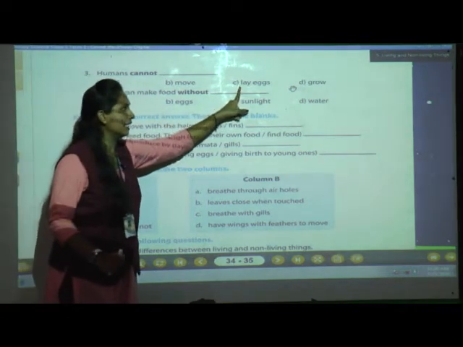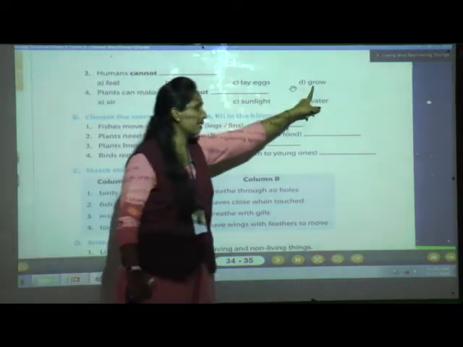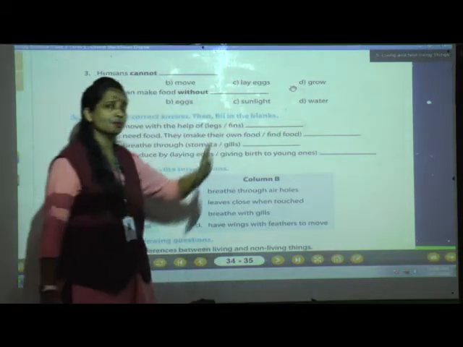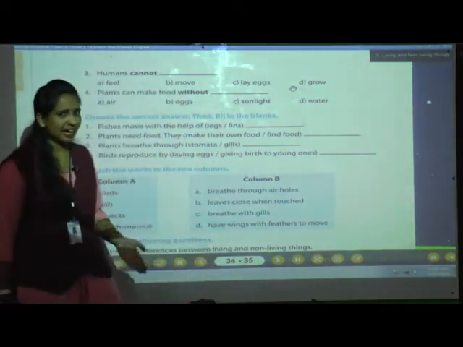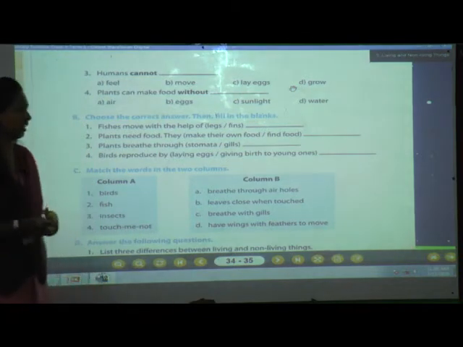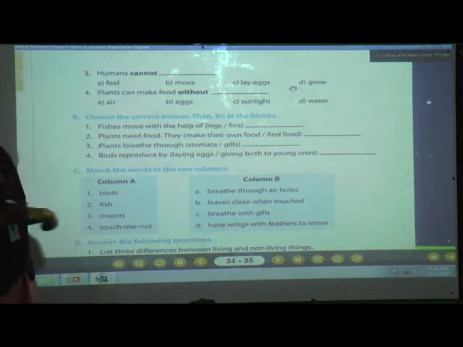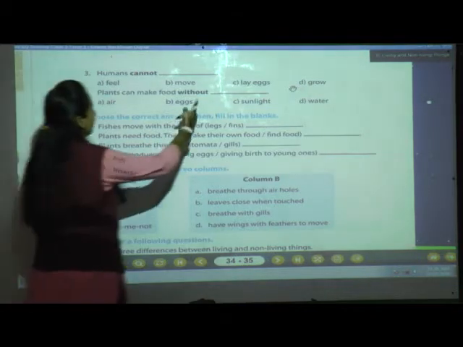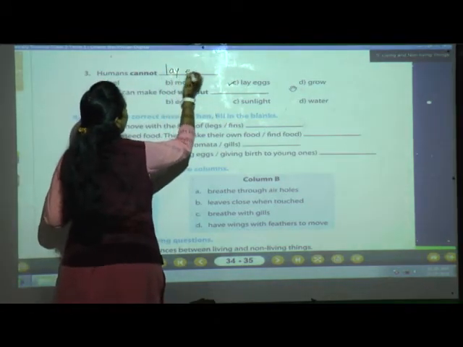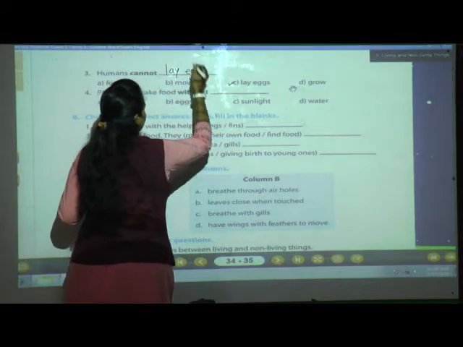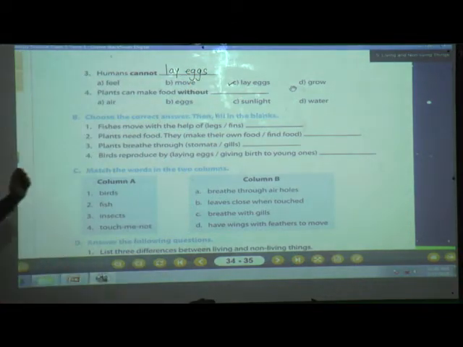Now, what about lay eggs? Before that, let me tell you, grow. Yes, humans also grow. What about lay eggs? Do humans lay eggs? No, not at all. Some animals lay eggs. So the correct answer is humans cannot lay eggs. Got it? Take the C option and write with good handwriting and with the correct spelling.